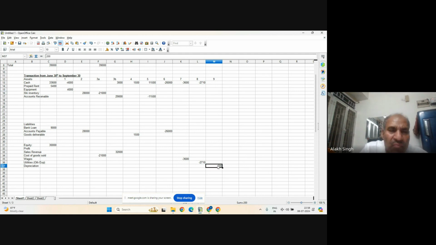It has reduced profit, so minus. I had forgotten to write minus, because all expenses are minus, and this one is an expense. And on this side, equipment, this will be minus 200. And there is no cash transaction in this, only an accounting transaction.